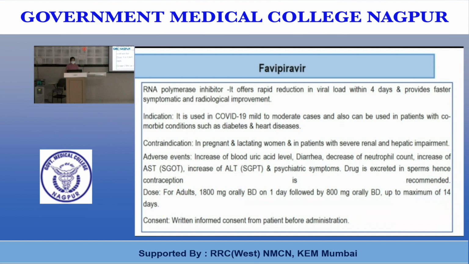The adverse events are increased blood uric acid level, diarrhea, decreased neutrophil count, increased enzymes, SGOT, SGPT, and psychiatric symptoms. The drug is excreted in the sperm, hence contraception is recommended. The dose for the adult is 1800 mg BD on the first day, followed by 800 mg BD up to 14 days. Written consent should be taken from the patient prior to administration.